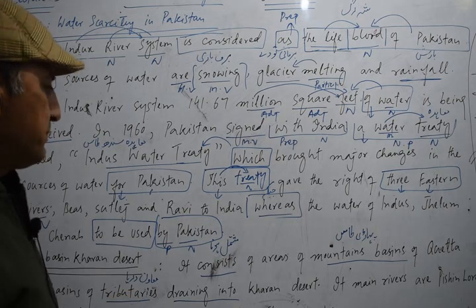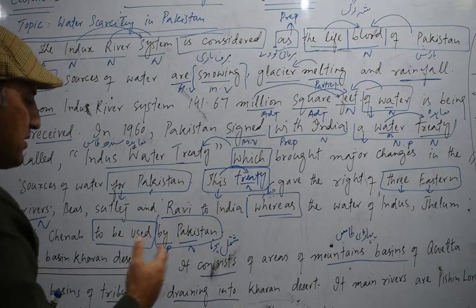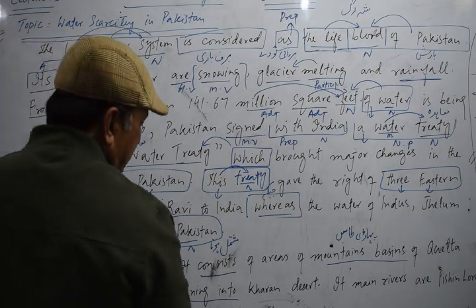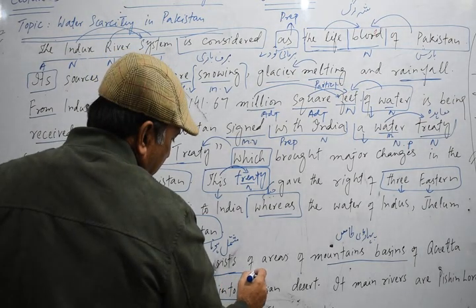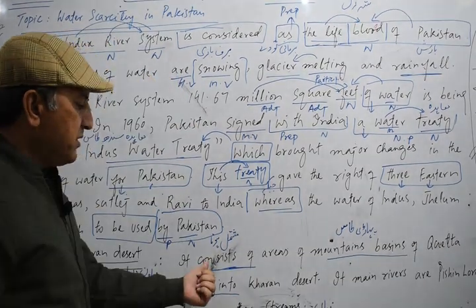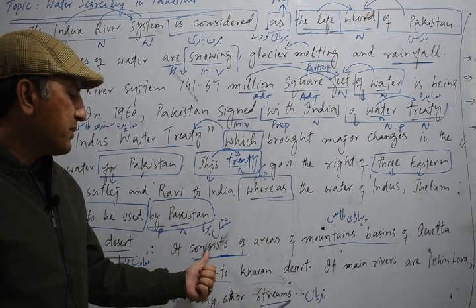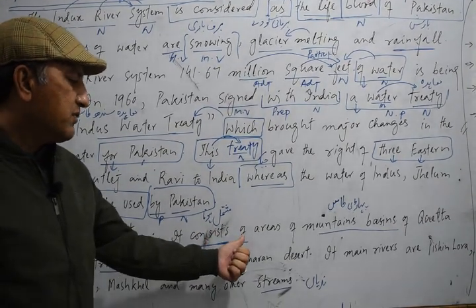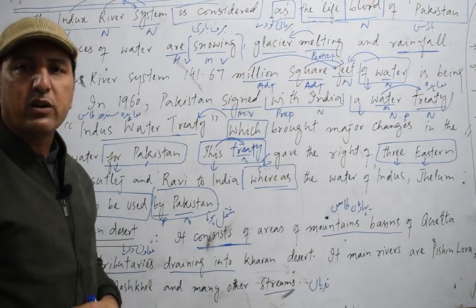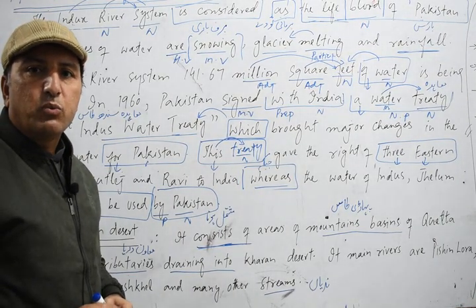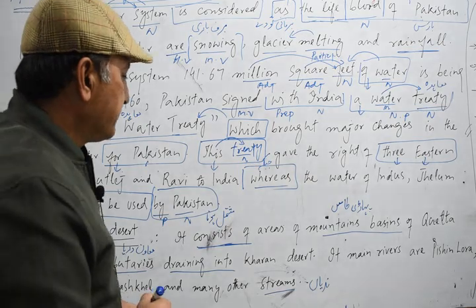Now the next word, we have another structure. It consists of, once again, this is what we call a prepositional verb. Consists is a verb, it is followed by the preposition of, so we call it a prepositional verb.